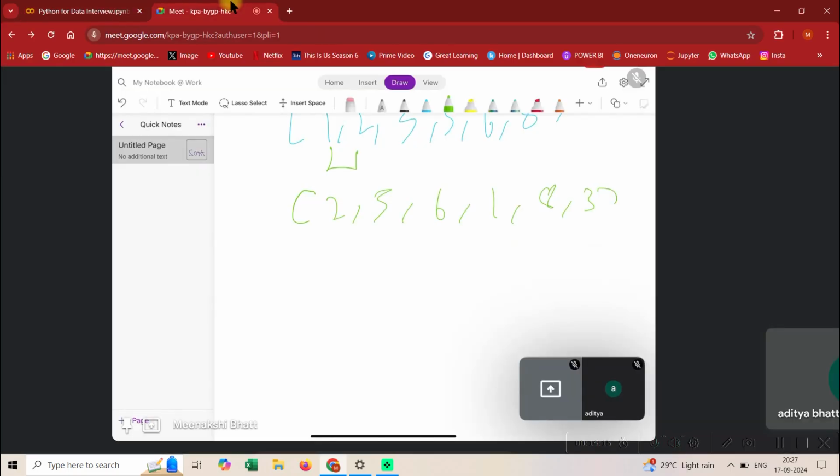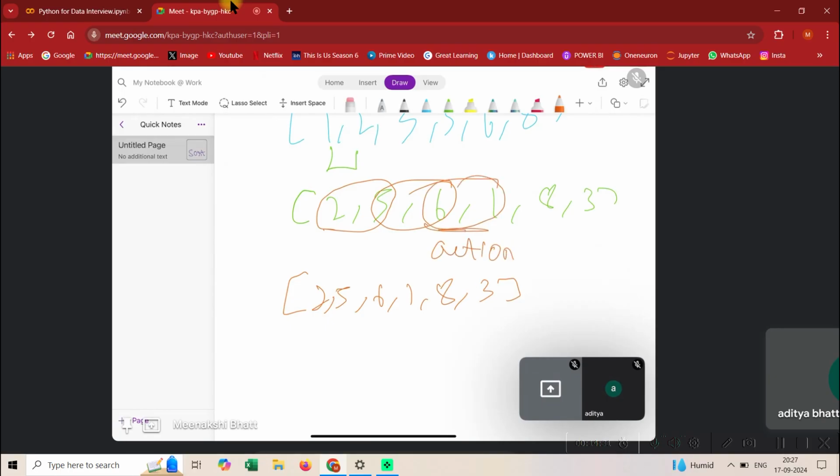So what we need to do, guys, just relax and chill, this will happen. So see, you need to compare these two, nothing will happen. Then you need to compare these two, nothing will happen. Okay, then you need to compare these two, this is where action will take place. What is the action over here in bubble sort? Just for sorting purposes, for demonstration purposes, we need to swap.